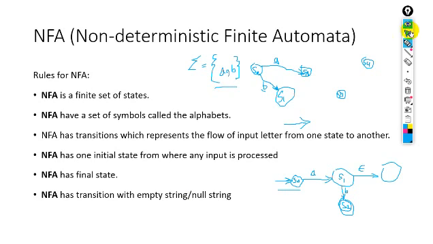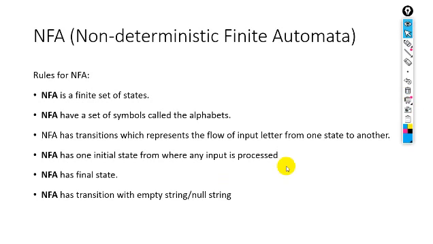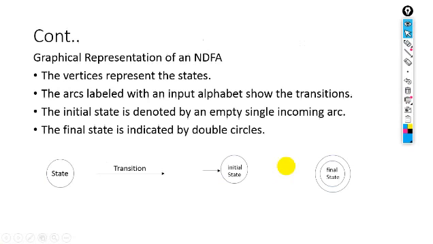Okay, next, here we have the graphical representation of all these states and transitions. Look at this graphical representation of an NDFA, non-deterministic finite automaton, the NFA. The vertices represent the states. Vertices, we can say a circle. A circle will represent a state. Next, the arcs labeled with the input alphabet show the transitions.